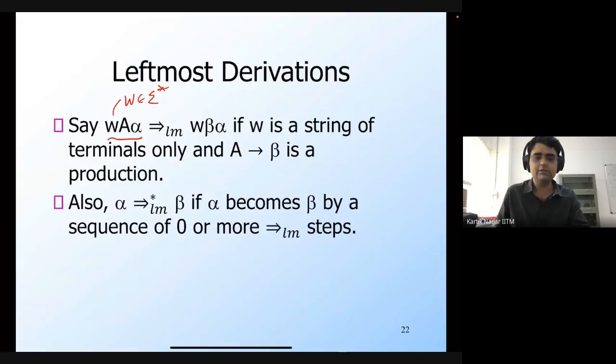Similarly, I can also have this notion of iterated leftmost derivation, where at every derivation step, I pick the leftmost non-terminal. So I say that alpha derives beta using a sequence of leftmost derivations if alpha becomes beta by a sequence of zero or more leftmost derivation steps.